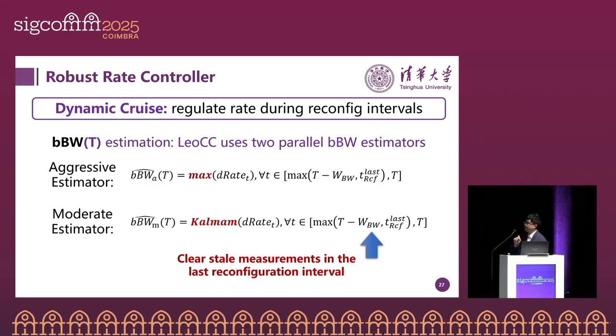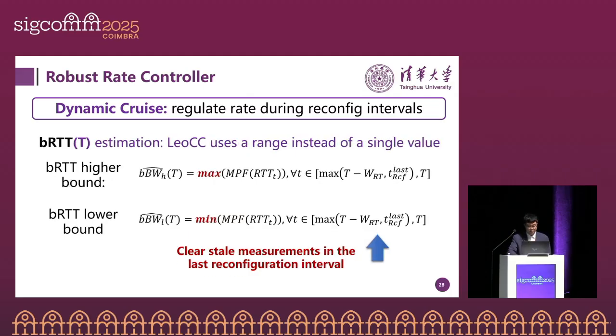One important thing here is that LeoCC clears the outdated measurement results from the last reconfiguration to optimize the bandwidth estimation. Similarly, we use an RTT upper bound and an RTT lower bound, a range instead of a single value, to estimate the current RTT range, because we can see RTT bands in our real-world measurements. We also clear stale measurements from the last reconfiguration interval.